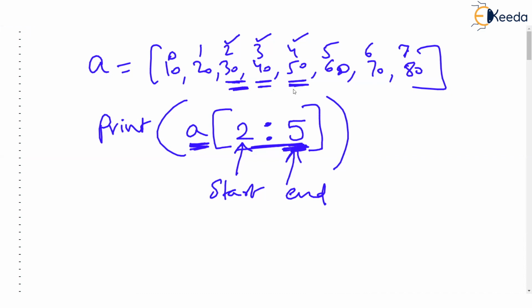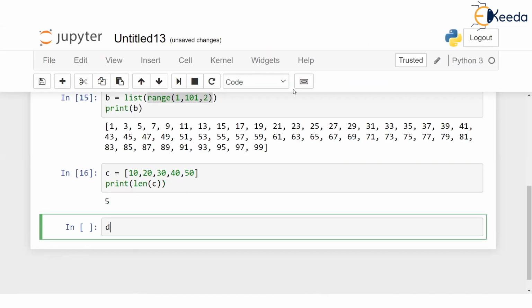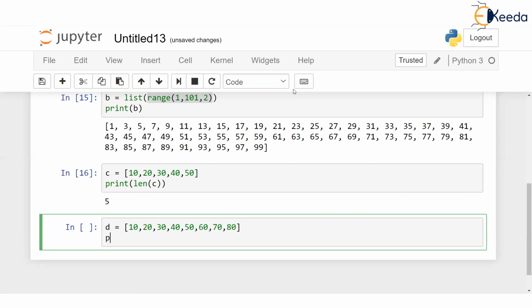So let's try this. Let's say I am having a list D, which is, let's say, 10, 20, 30, 40, 50, 60, 70, 80. Okay. And suppose I give print D 2:5.